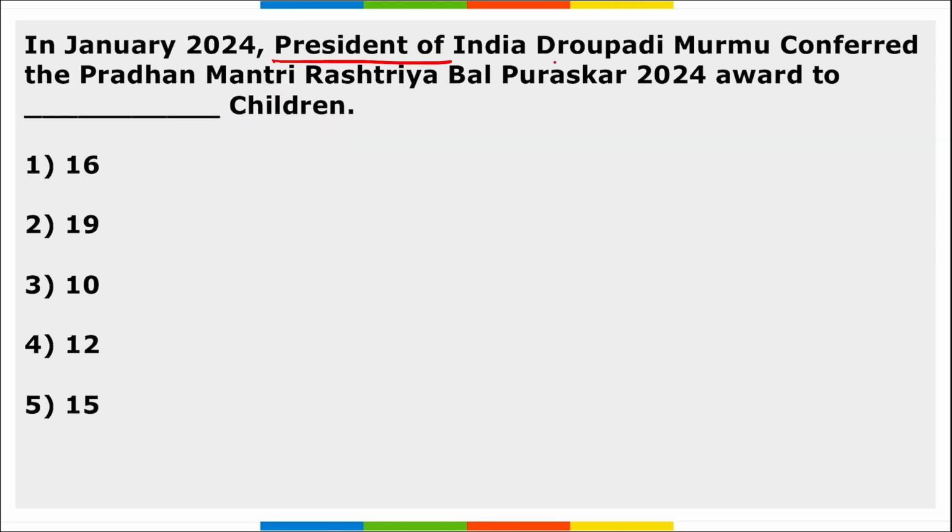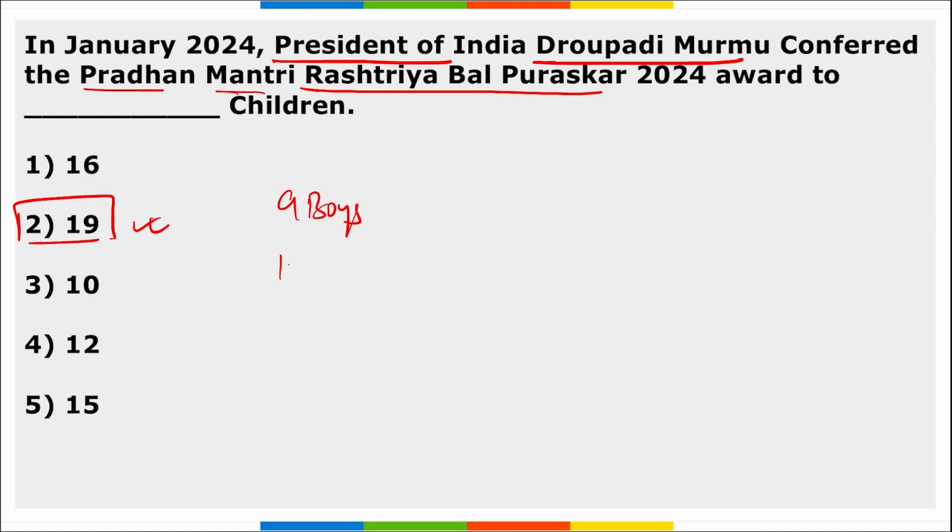Next, President of India Draupadi Murmu conferred the Pradhan Mantri Rashtriya Bal Puraskar 2024 to how many children? A total of 19 children were conferred with the Pradhan Mantri Rashtriya Bal Puraskar 2024. From these 19, 9 boys and 10 girls were awarded.